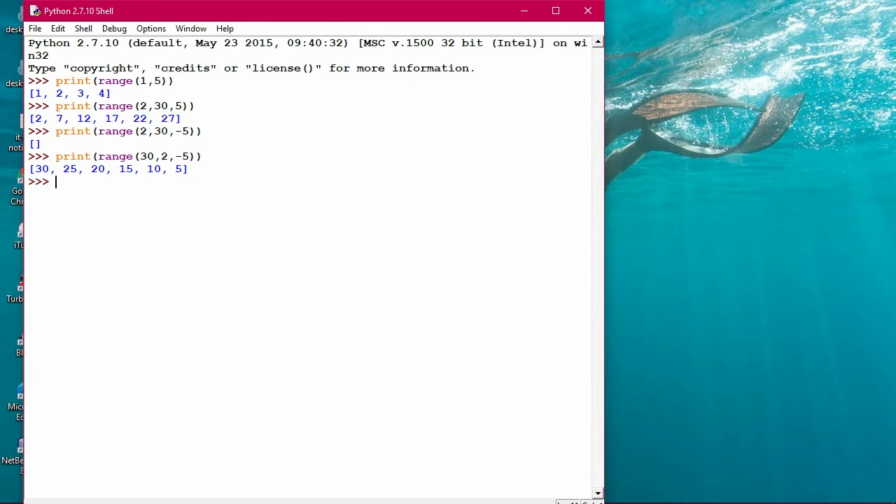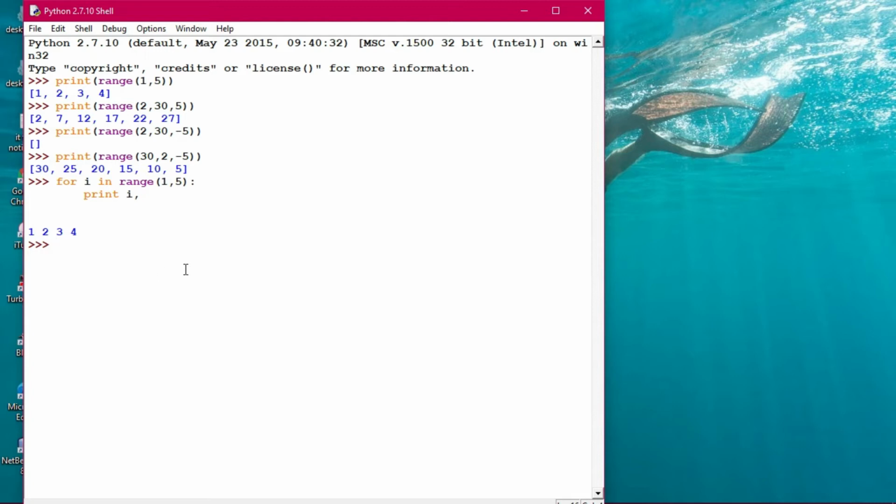Suppose I'm giving for i in range. This is a very important command. Say 1 to 5 we have given, and then we have given print(i). What will happen here? This particular thing will be printed, so we'll write a program for that. When you press enter, 1 2 3 4 will come, the same thing that we gave with range 1 to 5, and a similar thing will happen in this way.